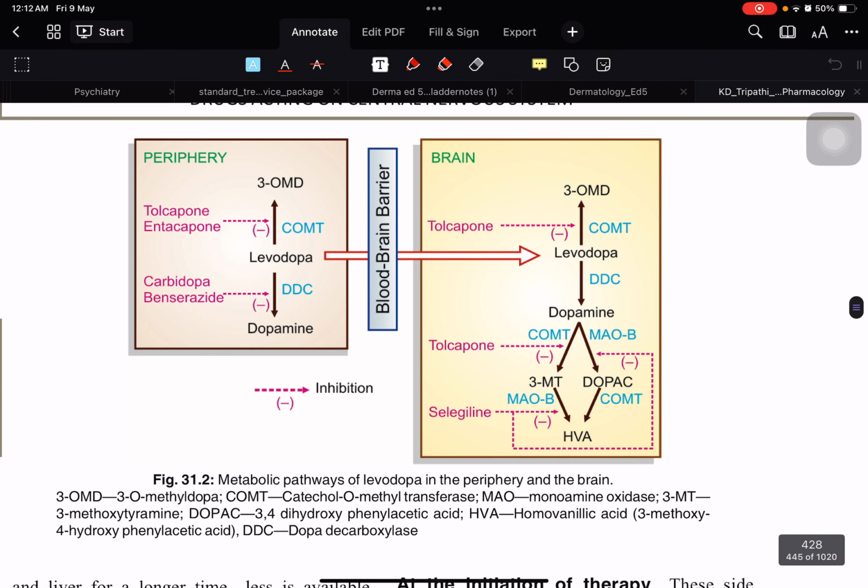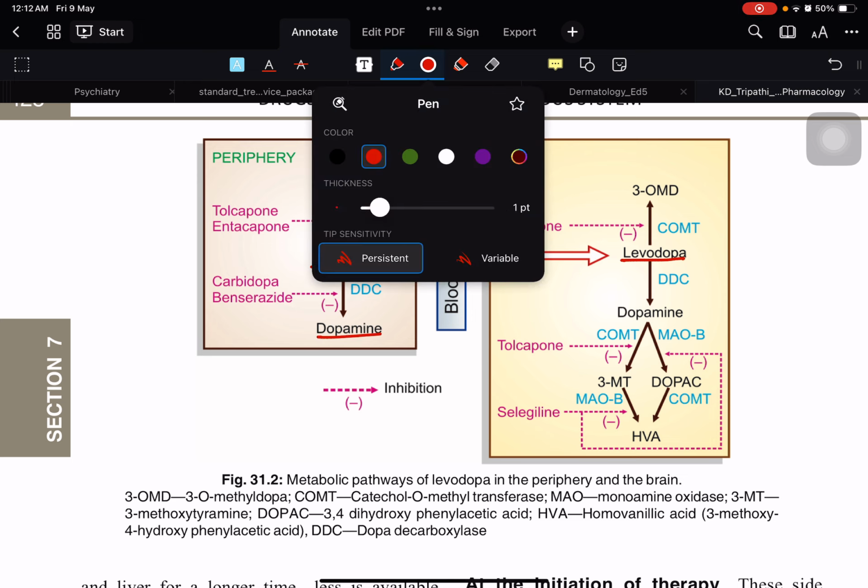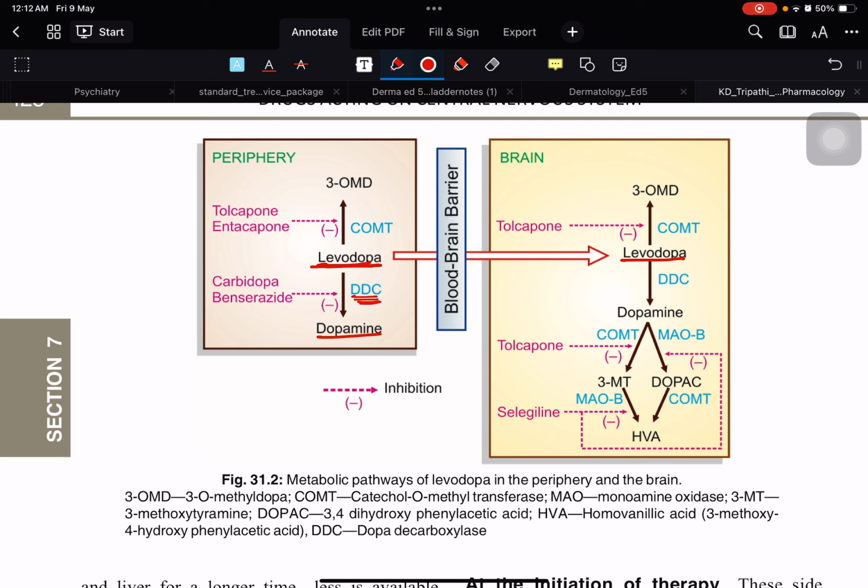So for the drug, you need to remember that there is levodopa. This levodopa crosses the blood-brain barrier. It goes over here. Now this levodopa can be converted to dopamine by the help of dopa decarboxylase. DDC is dopa decarboxylase, and COMT will convert it into 3-OMD. You don't need to remember all this. Just remember this COMT converts it into a degraded product. Now the COMT inhibitors are entacapone and tolcapone.